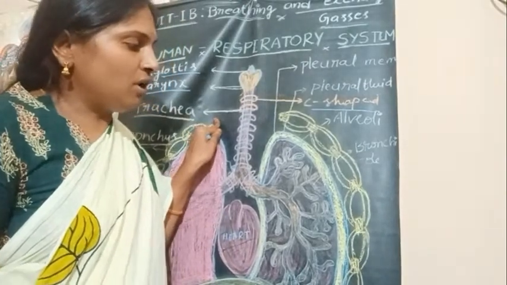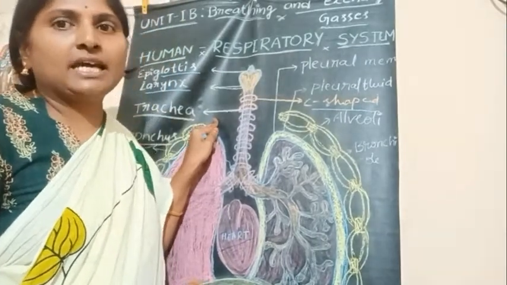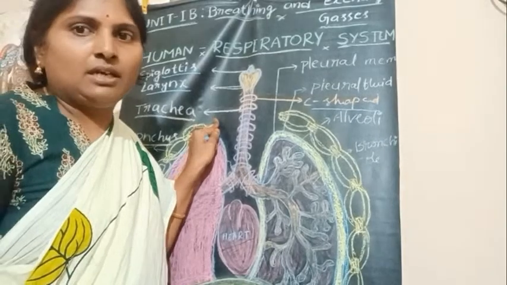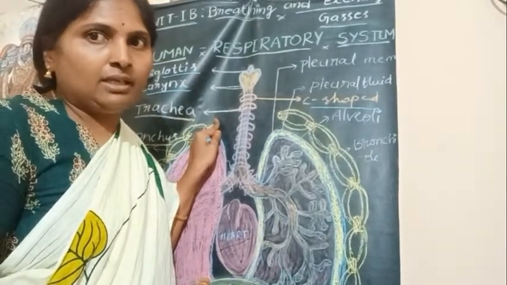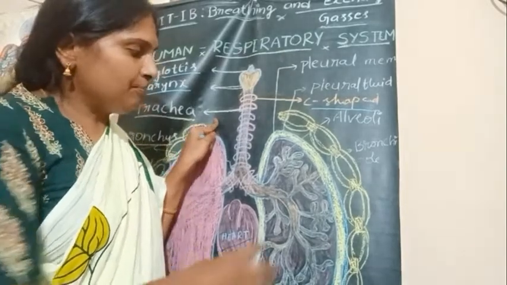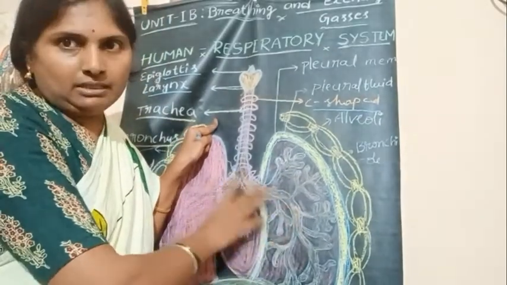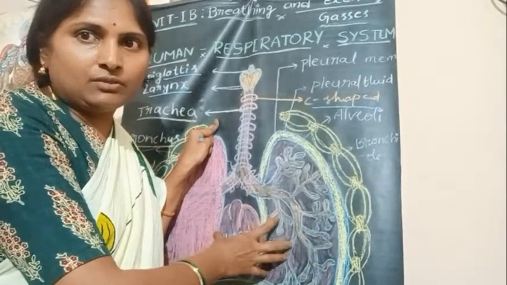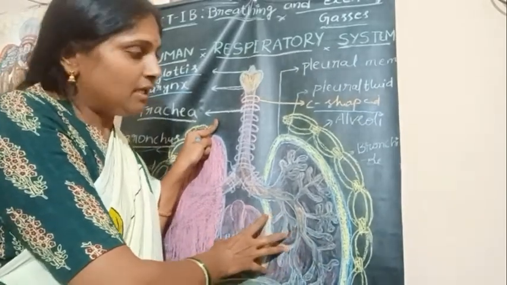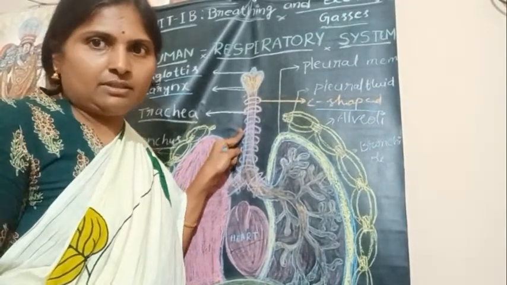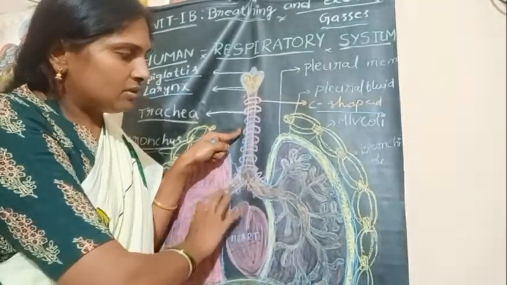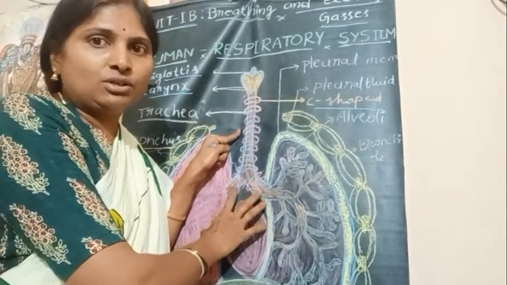Next, an increase or decrease in the volume of this airtight chamber alters the inner volume of the lungs. That means if the volume of the thoracic cavity increases, immediately the volume of the lungs also increases.